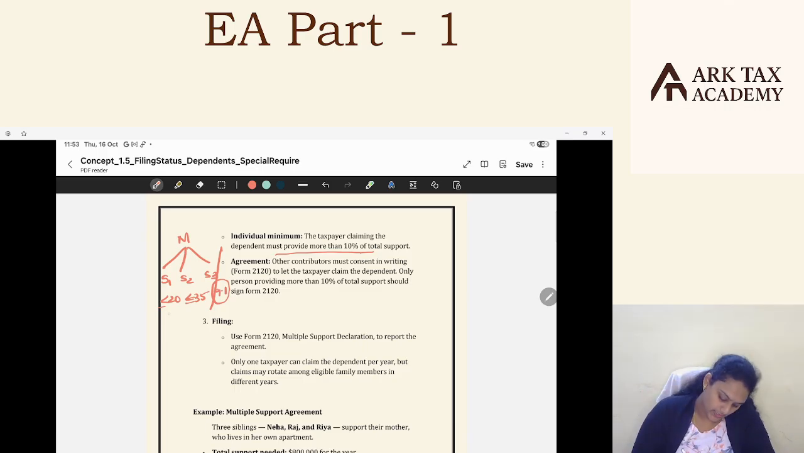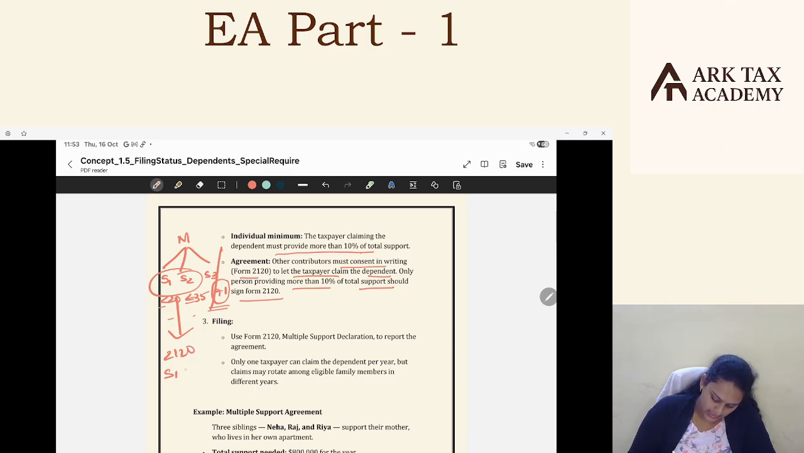Now the competition is between son 1 and son 2. Who should claim? For a taxpayer to participate in this multiple support agreement, they should provide a minimum of 10%. Here, son 3 will be out of the competition because he provided only 9%, which is less than 10%. Other contributors must consent in writing on Form 2120 to let the taxpayer claim the dependent. Only a person providing more than 10% of support should sign this Form 2120. Now, among these two, they should sign Form 2120.